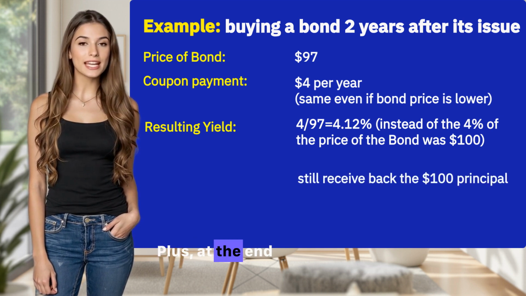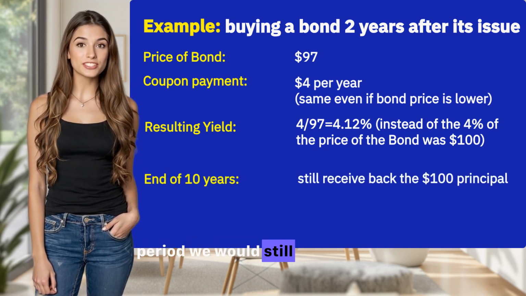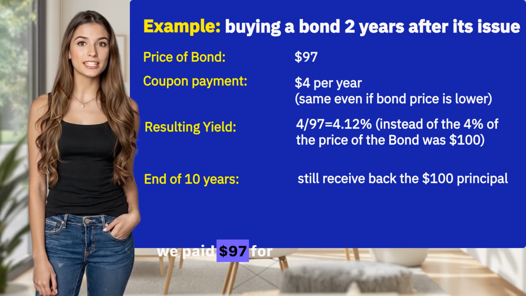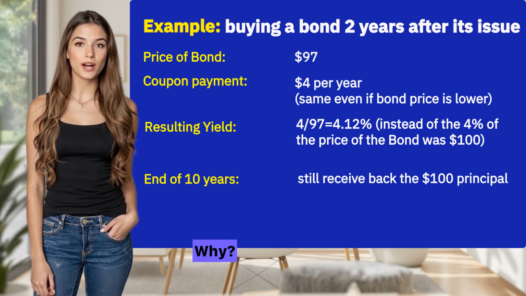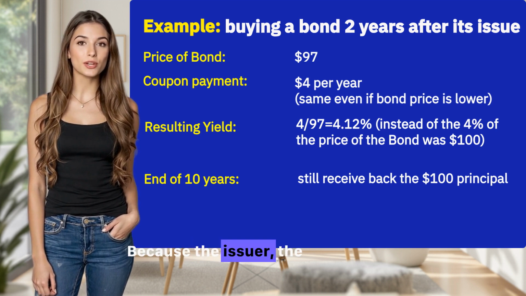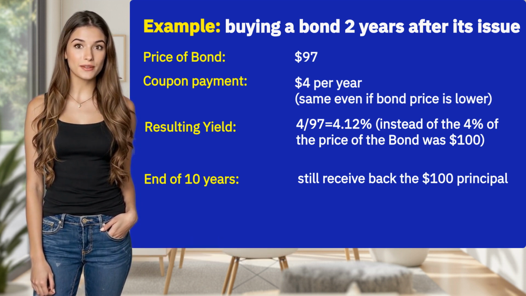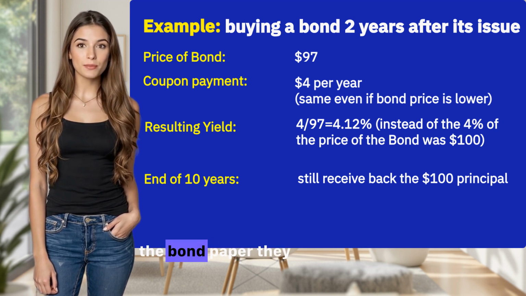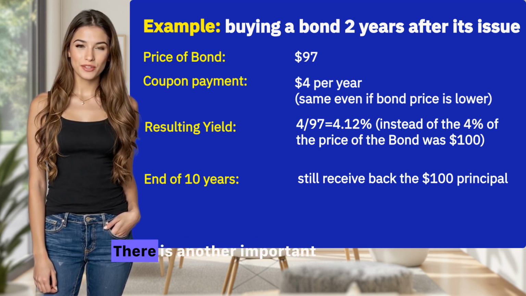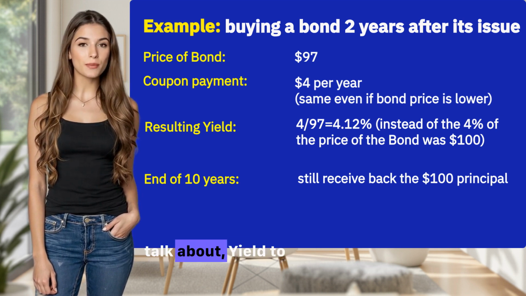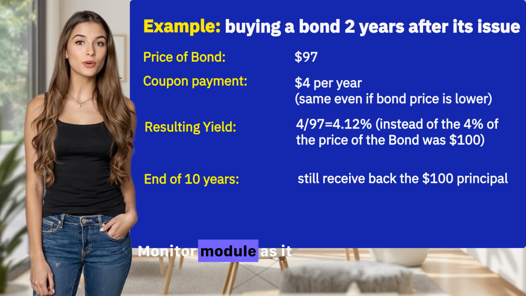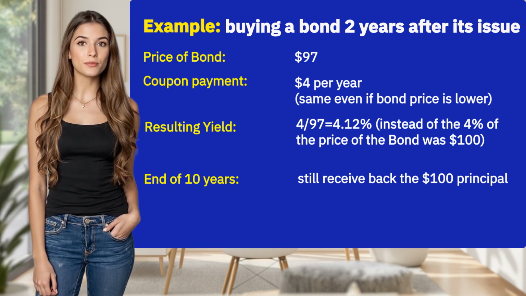Plus, at the end of the 10-year period, we would still get the full $100 principal value, even if we paid $97 for it. Why? Because the issuer, the government in this case, doesn't care what the market price is. They have to honor the bond paper they issued. There is another important term that we can talk about, yield to maturity, but we will leave that in our monitor module as it can be more technical.